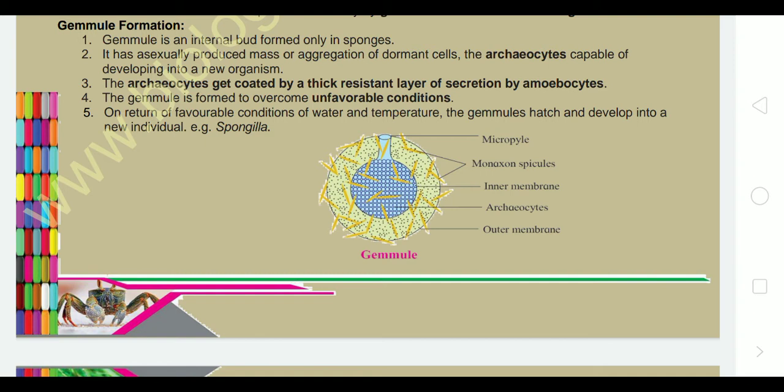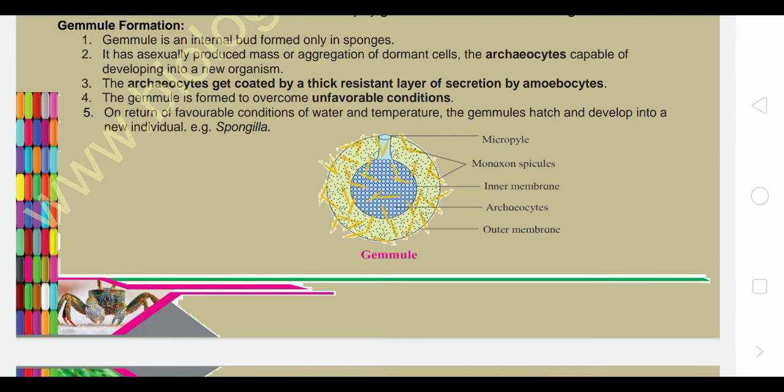The gemmule is formed to overcome unfavorable conditions. That means the whole organism is going to die due to unfavorable conditions, so that life can be formed in the next favorable condition, gemmule formation takes place. This gemmule is capable of living in a dormant condition in unfavorable conditions. On return of favorable conditions of water and temperature, the gemmules hatch.